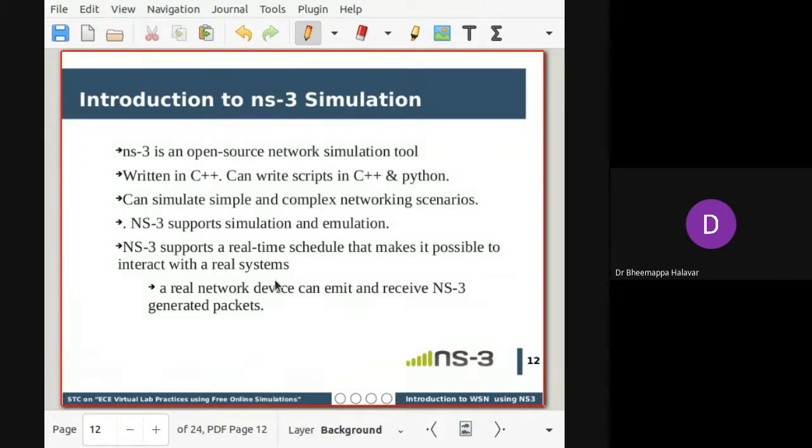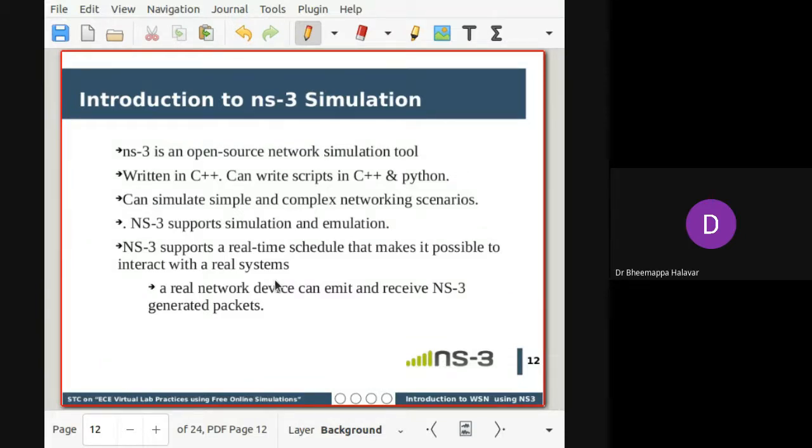For example, when you are running a simulation, if you give the IP address of another system where NS3 is running, you can communicate directly. So it has moved from regular simulation to a real-time simulation capable level, and NS3 supports that. For that, you have to configure appropriately with a host machine and a remote machine. A real network device can emit and receive NS3-generated packets, so it is more or less real time. Quite advanced research is going on here.